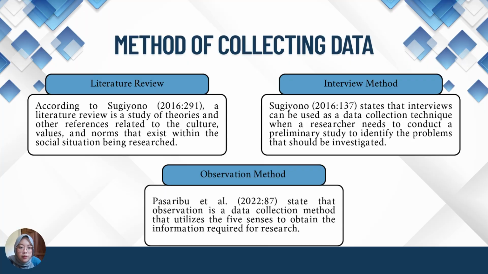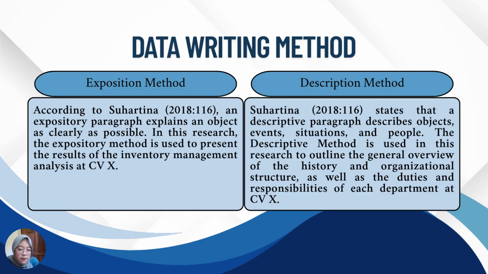The interview method can be used as a data collection technique when a researcher needs to conduct a preliminary study to identify the problems that should be investigated. The next is the observation method. It states that observation is a data collection method that utilises the five senses to obtain the information required for research.